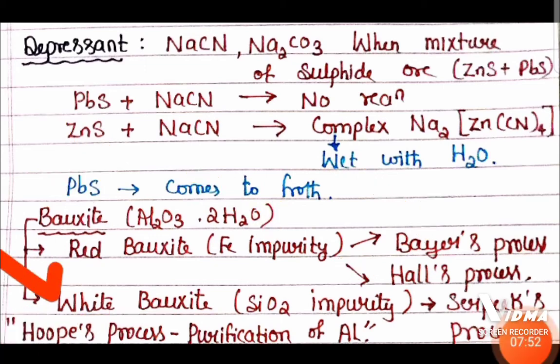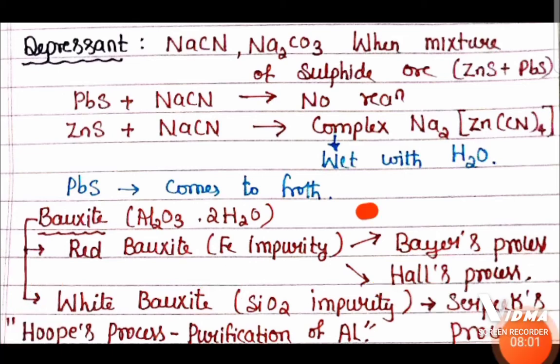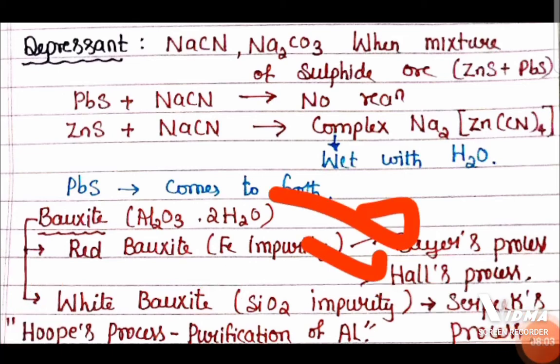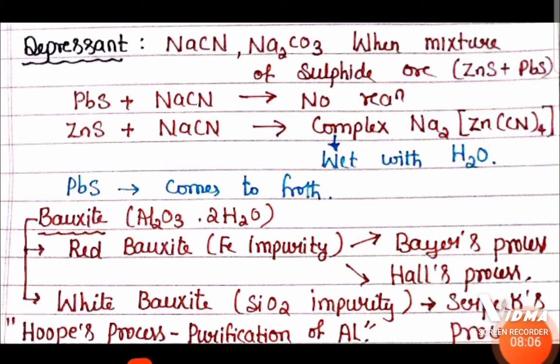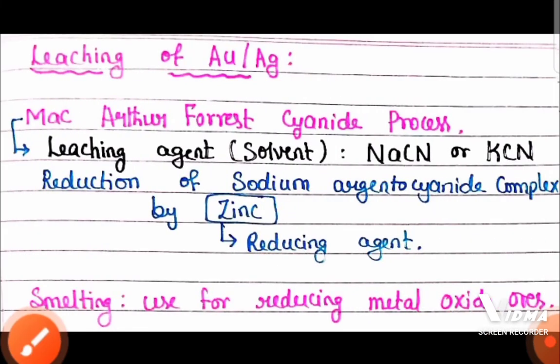Whereas white bauxite has silicon dioxide as an impurity. It is purified or concentrated by Serpeck's process. Anyhow, we have only Bayer's process and Hall-Héroult process in the syllabus, and Hoope's process is the process to purify the aluminium extracted by the Hall-Héroult process. By Hall's process, whatever aluminium is extracted is going to be purified by Hoope's process.